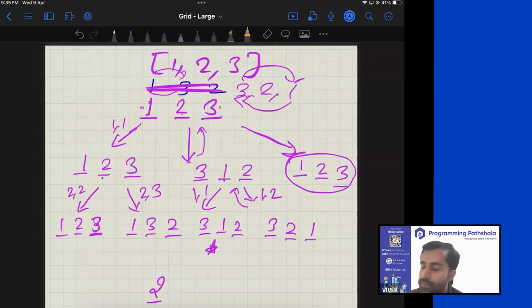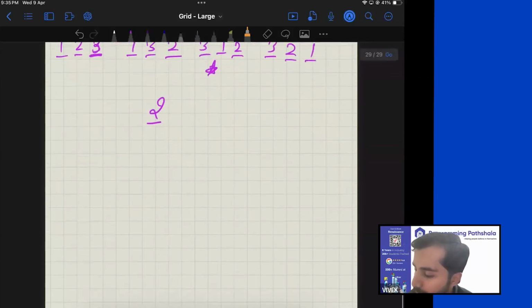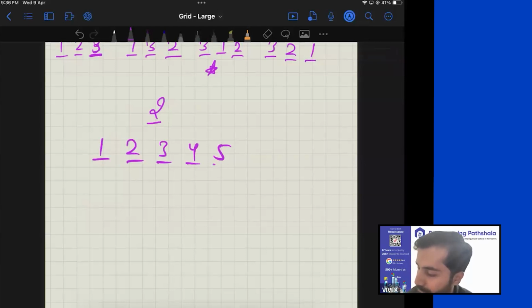So what are you actually doing over here in this entire logic? The logic is very simple. The logic just says that if you have an array containing 1, 2, 3, 4, 5, 6, let's say, and you are at index 0, you realize that you can either swap 0 with 0, or you can swap 0 with 1, or you can swap 0 with 2, or you can swap 0 with 3.